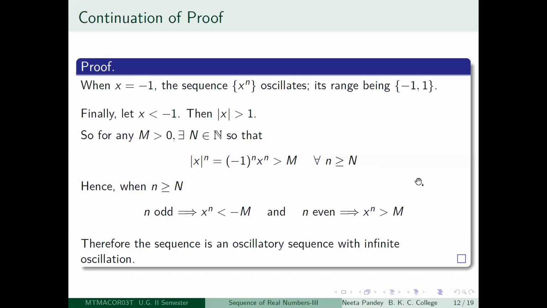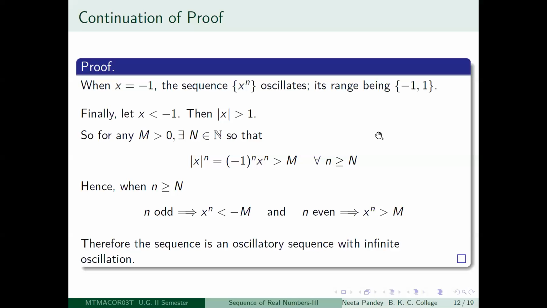So imagine your real line here. Take any random positive real number m. When n is even, x to the power n will become greater than m, and when n is odd, then x to the power n will become less than minus m, and this you will go on getting after the capital Nth term. So therefore your sequence is oscillating between numbers greater than m and less than minus m.